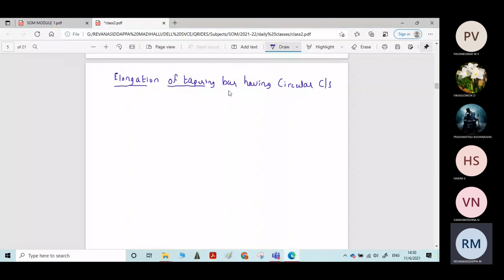Any question may be asked in your examination, either circular cross section or rectangular cross section. We have already derived the equation for the rectangular one. Now we will derive it for circular cross section.